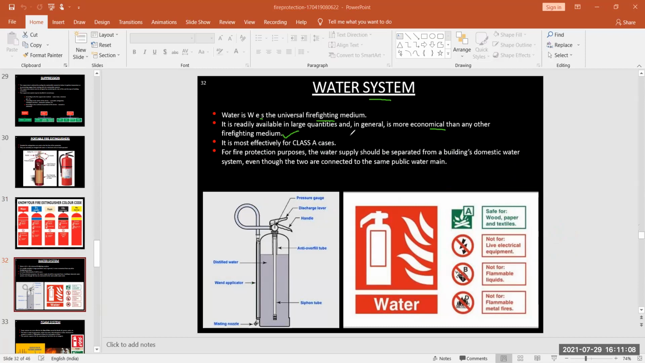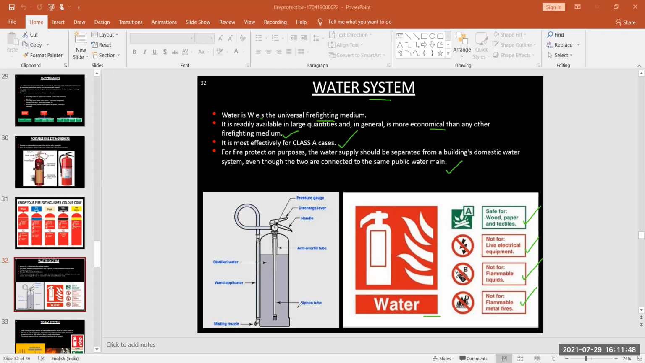Next, it is most effectively used for class A fires. For fire protection purposes, the water supply should be separate from a building's domestic water system, even though the two are connected to the same public water main. So here this is your water type fire system. It is safe for wood, paper and textile, but not for live electric equipment, not for flammable liquid, and also not for flammable metal fires.